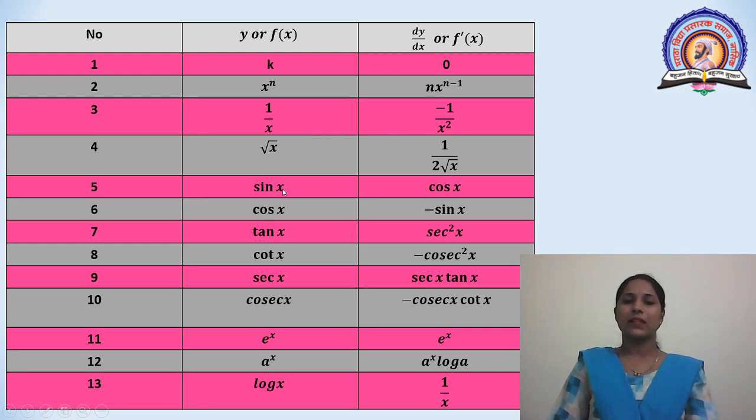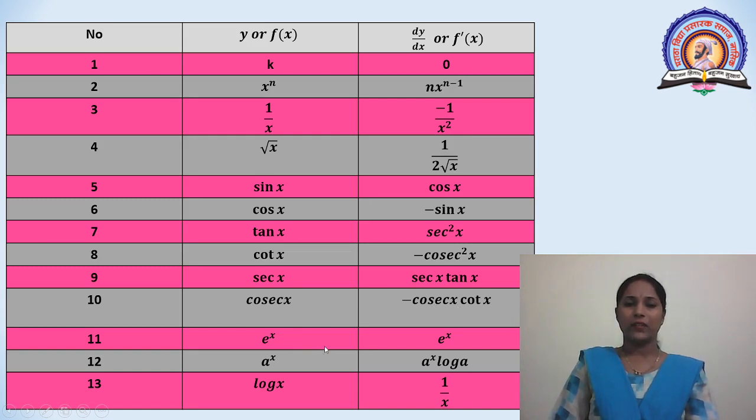Here sin x, its derivative is cos x. Cos x, its derivative is minus sin x. Tan x, its derivative is sec square x. Here cot x, its derivative is minus cosec square x. Sec x, its derivative is sec x into tan x. Here cosec x, this is equal to minus cosec x into cot x.